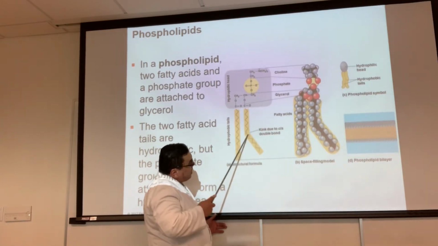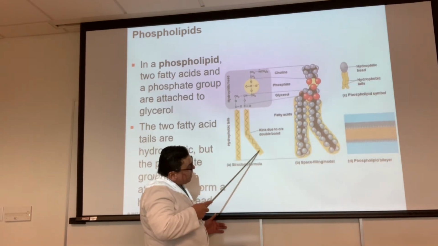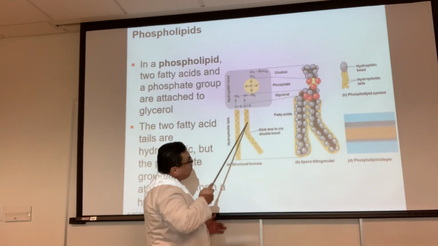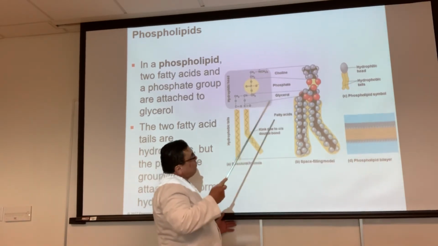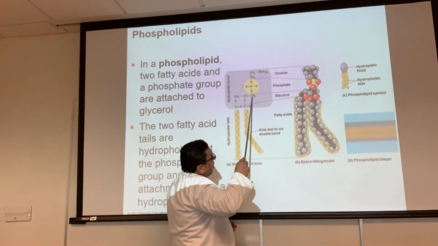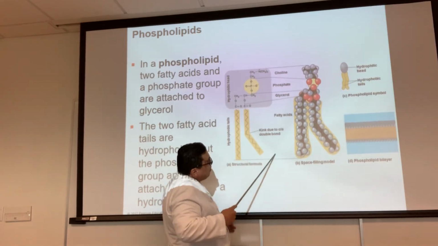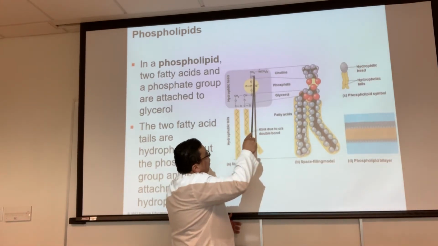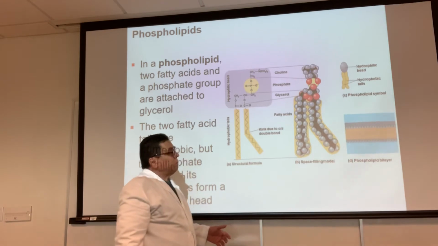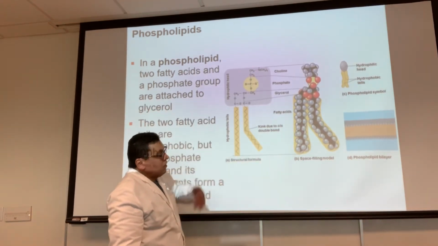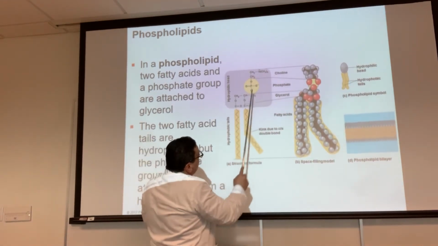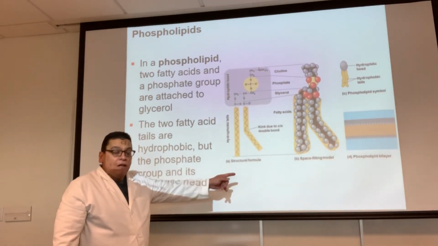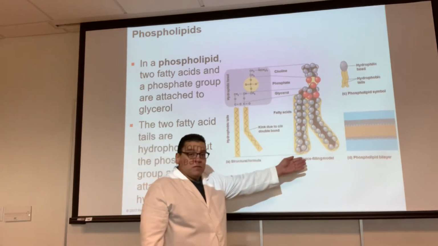Why? Because it has a double bond, and because of that, it has a kink. You see that? This is saturated fatty acid. They happen to draw an unsaturated fatty acid, but watch this. The third coat hanger does not have a coat attached to it, because that would make it a triglyceride. No, it has a phosphate group and a choline attached to it. Now it's called a phospholipid. A phospholipid. This is your cell membrane. All membranes are made up of phospholipids.